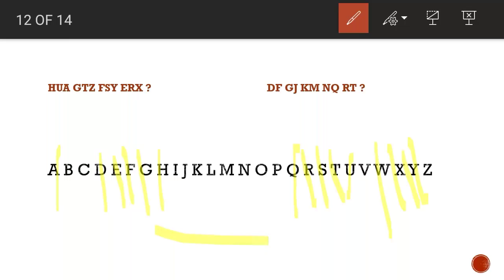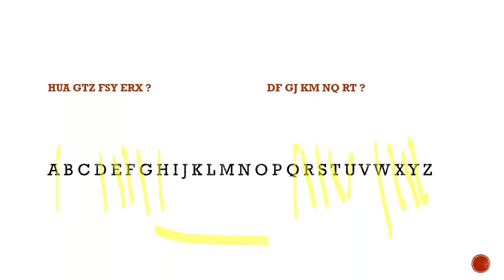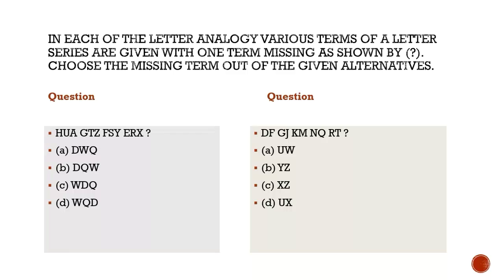So the correct option is D Q W. That is option second.